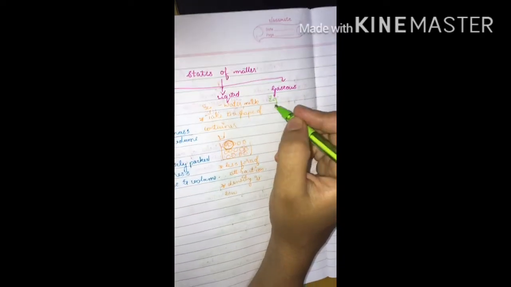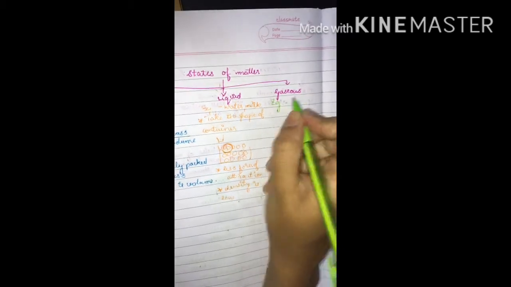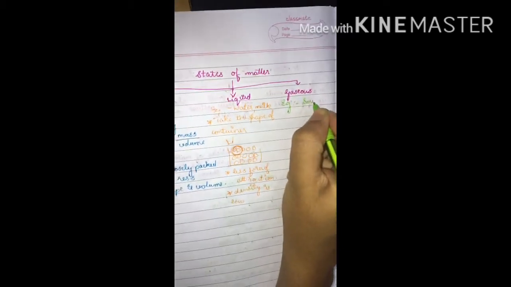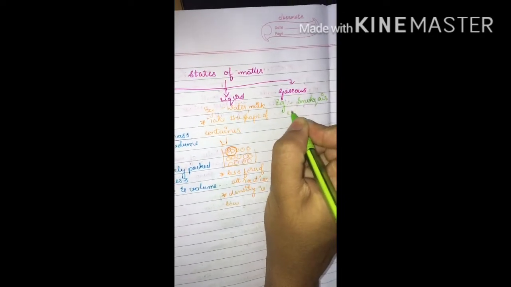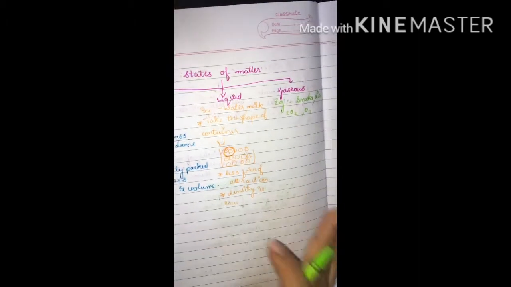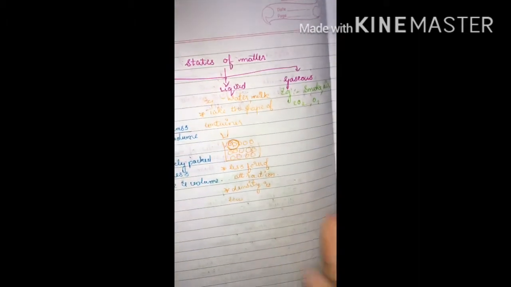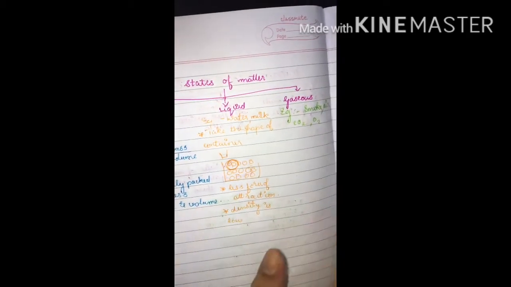Next is the gaseous state. We can give examples of gaseous molecules: smoke, air, carbon dioxide, oxygen. Gaseous molecules are present everywhere, that is, they can flow very easily.